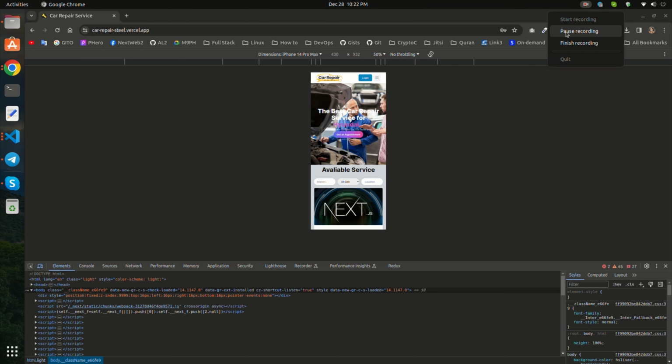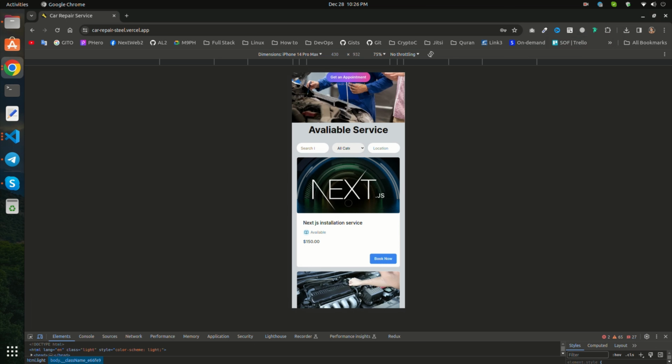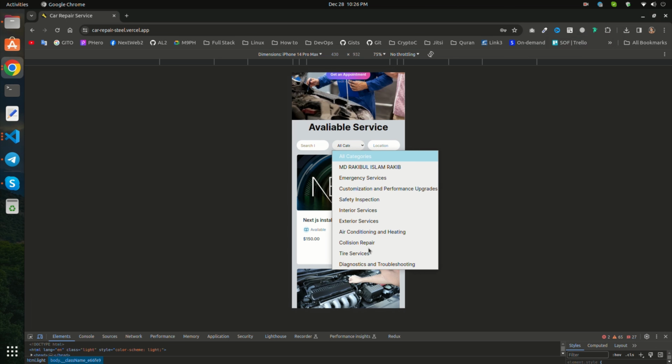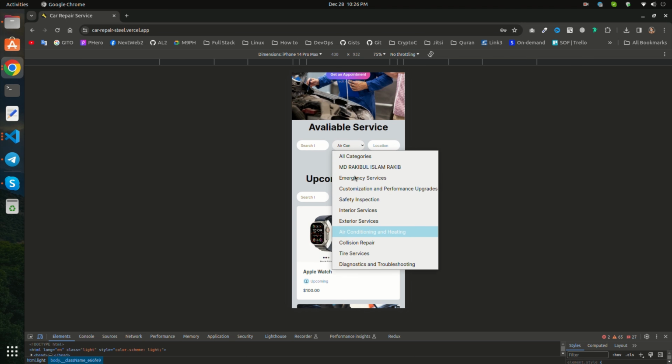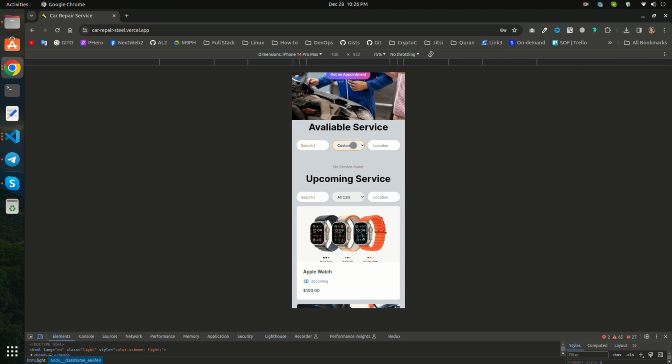You can see the same functionalities which I was showing you in the desktop view. It looks nice too, right?